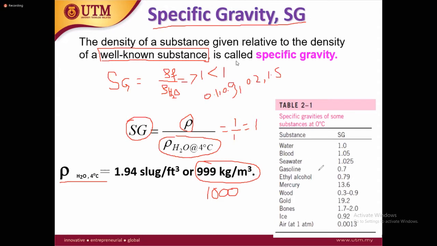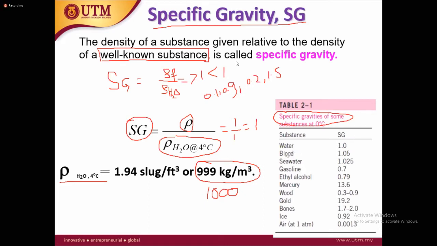If you look at this table, this is at 0 degrees centigrade. They are the specific gravities of some fluids. So the specific gravity of water is 1. Why is the specific gravity of water 1? Because the given fluid is water, the reference fluid is also water. So water over water, both have density equal to 1.